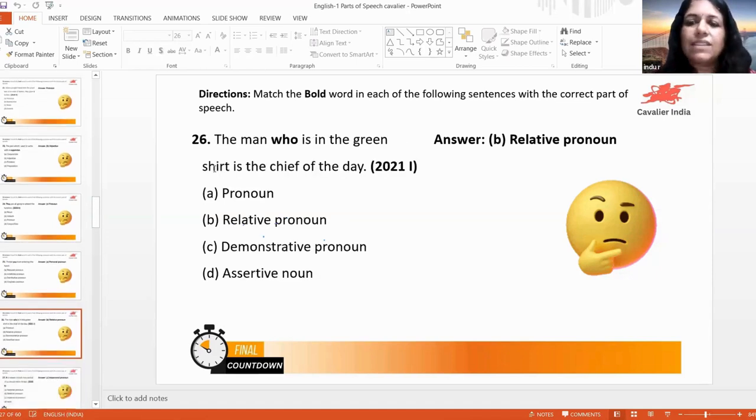The man is a subject. Who is the relative pronoun showing the relation. Is is the verb. In the green shirt. So here green will be the adjective. Shirt will be the noun. This is the verb. Chief is the noun. Of is the preposition. The is an article and day is a noun.